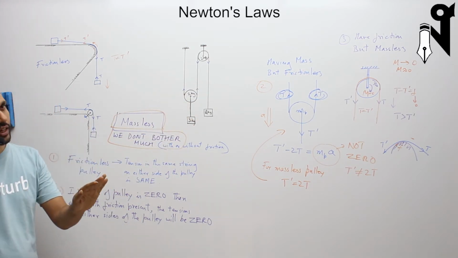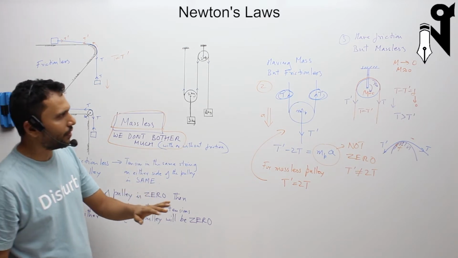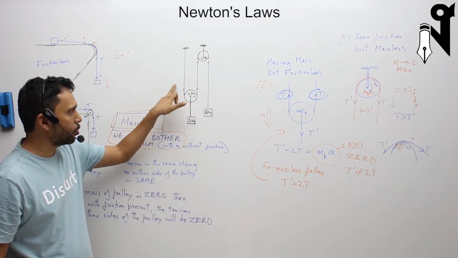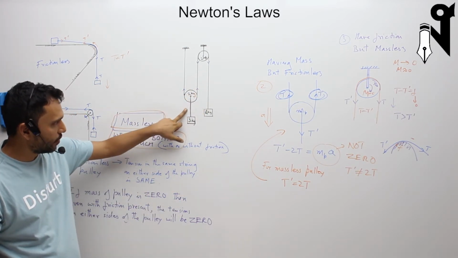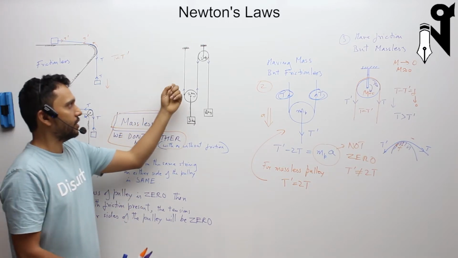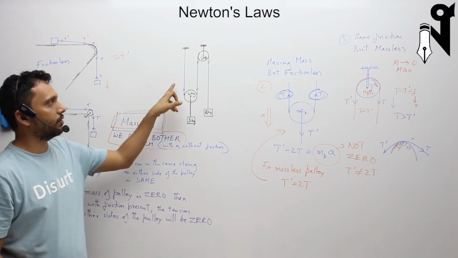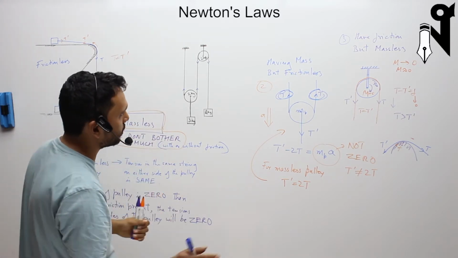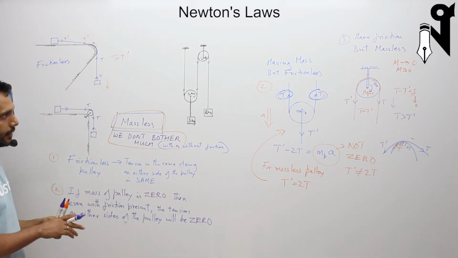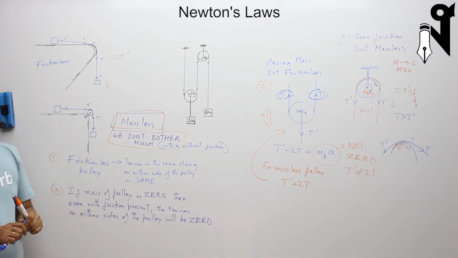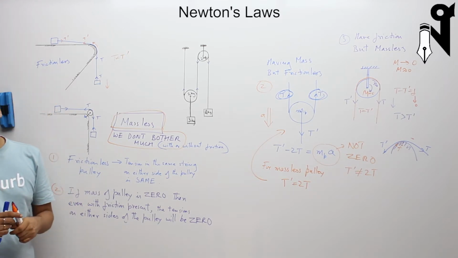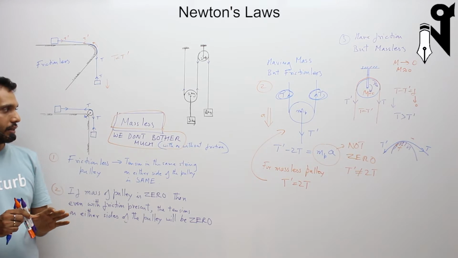So if there is friction as well as mass, then the tension will also be different, and this tension will also be different. The tension in the same string will be different, and the tension over here will not be a simple addition of this tension and that tension if you have mass as well as friction. So that's what I wanted you to know about frictionless and massless pulleys.